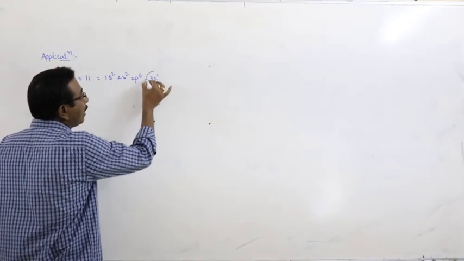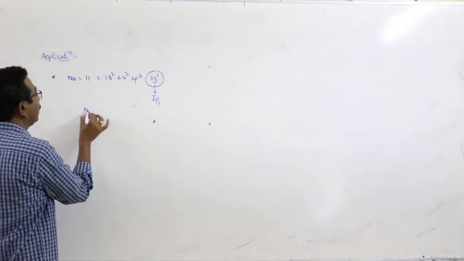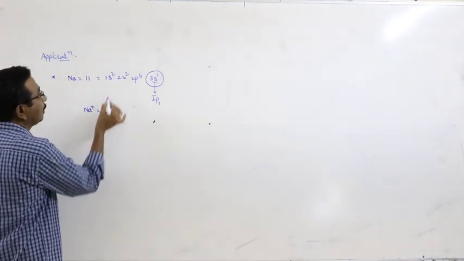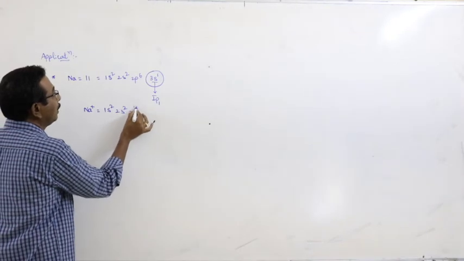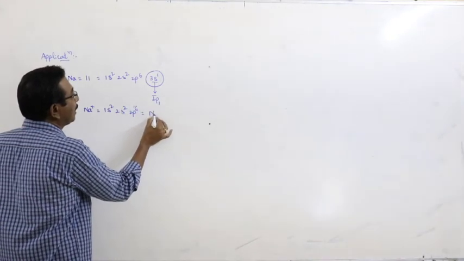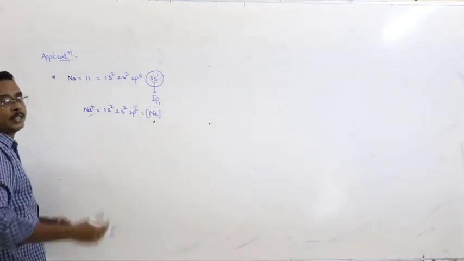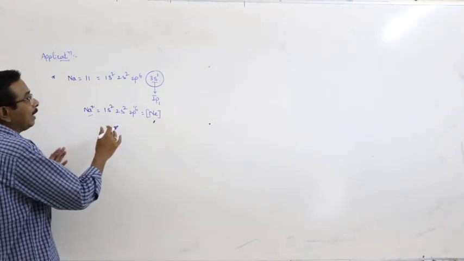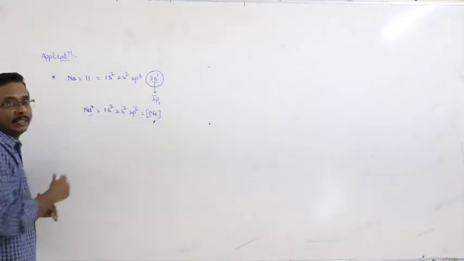After losing the outermost s electron, the sodium ion acquires the electronic configuration of the nearest noble gas, that is neon. Then Na plus ion is exceptionally stable. As a result of that, the second IP value suddenly increases.